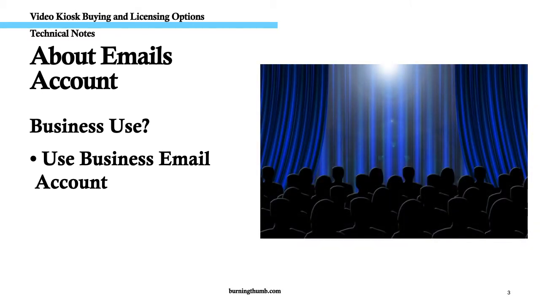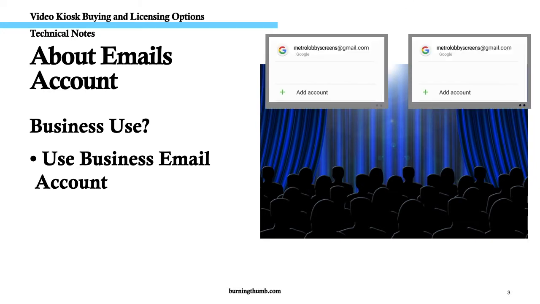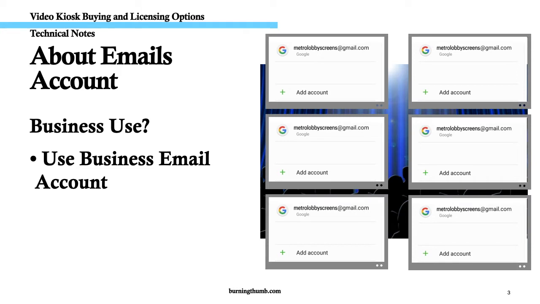Helen is the manager of Community Theatre, and she's installing digital signage in the lobby and the lounge, as well as where people line up to enter the theatre. She creates a Gmail account to use on the Android TV boxes when she buys Video Kiosk. She doesn't use her personal Gmail account because she's planning to move to Australia next year.